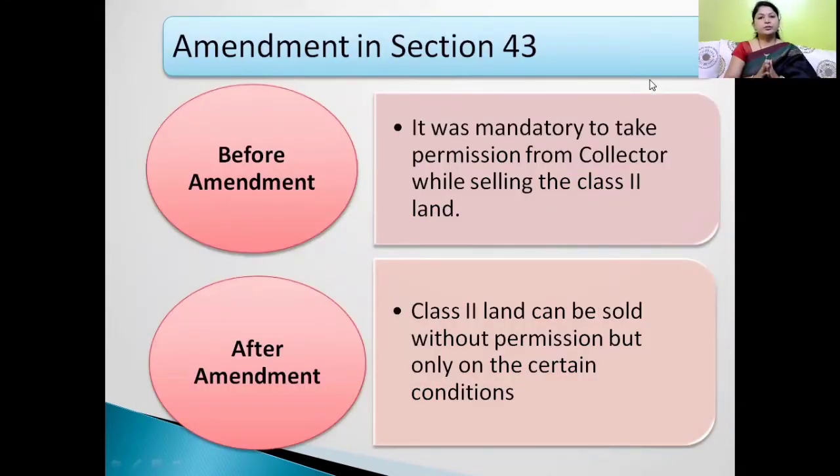Now we will come to the third part of the session, and that is the amendment in Section 43. First, we will see the position of this section before amendment and after amendment. Before amendment, the collector's permission was compulsory while selling Class 2 land. After amendment, Class 2 land can be sold without collector's permission, but only on certain conditions.